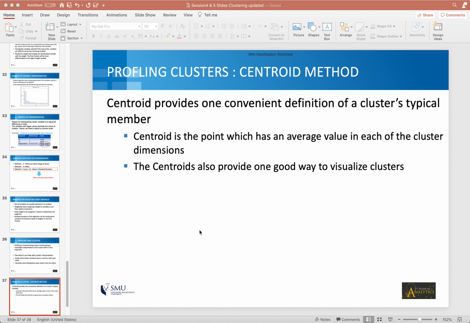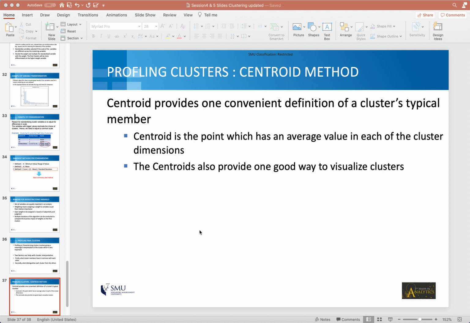So if you wanted to understand the cluster, you can try to understand the centroid. For example, let's say I'm looking at different characteristics of a population living in a country, and I divide them into clusters. Now I know a typical member of each cluster might have a certain lifestyle, might have a certain economic and financial status. So to understand the membership of a particular cluster, I can profile that centroid, or in other words, a typical member of the cluster.